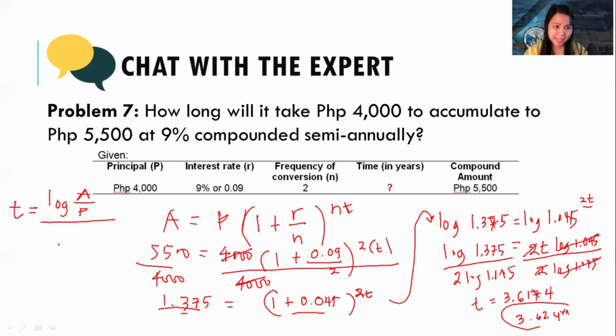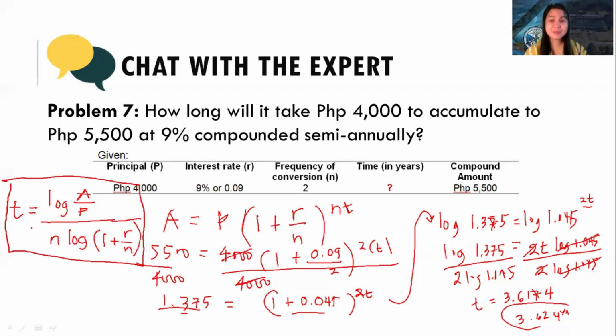Divided by n times log of 1 plus r over n. This is now the formula for t. You can copy it. It's not in the module. That's t equals log A over P all over n times log of 1 plus r over n. Any questions?